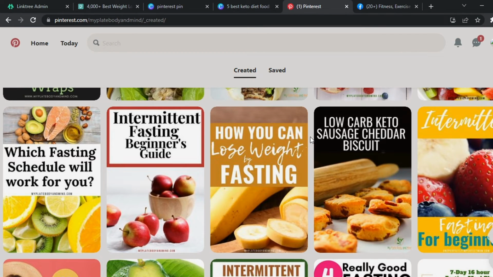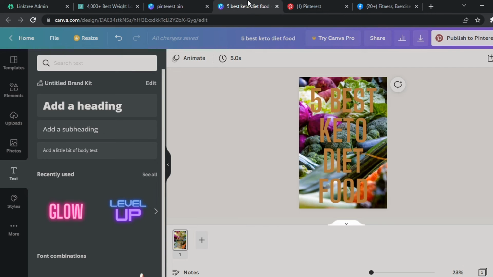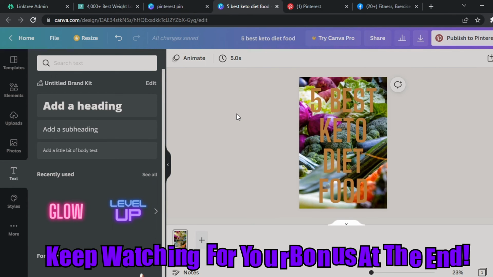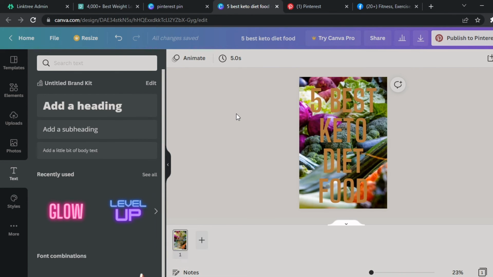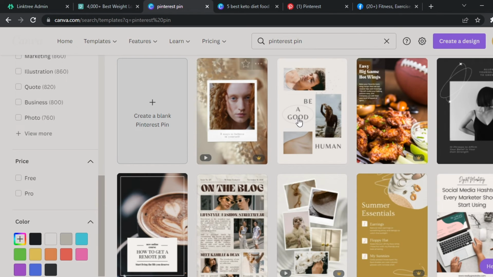Now to create beautiful pins just like this, go to a platform called Canva.com. Canva.com is a free platform where you can create templates for Pinterest to make money by sharing your affiliate link. To do this, create a free account on Pinterest, and then type in the search bar "Pinterest pin", and you can create your own, or you can simply use a free template that you can customize to your liking.